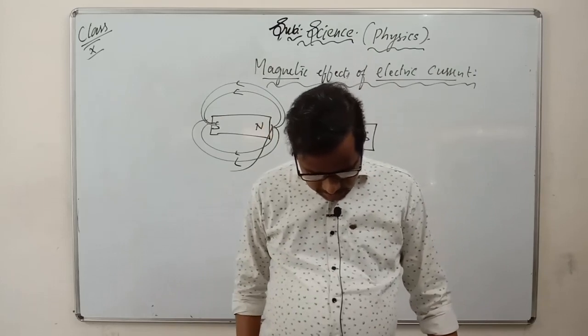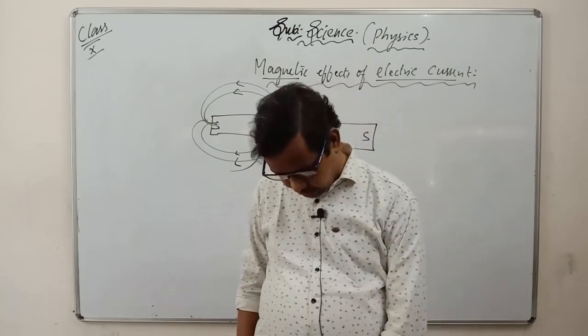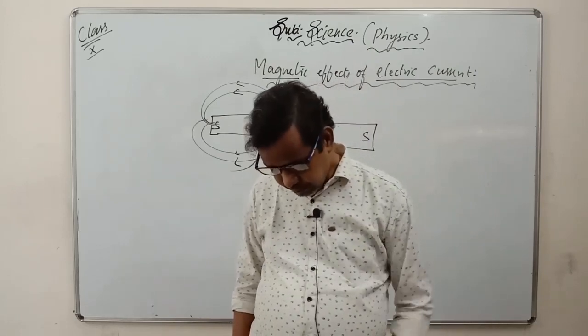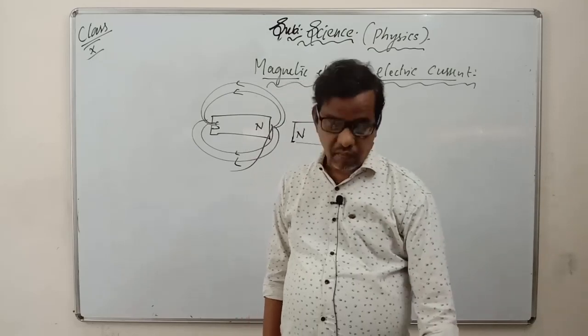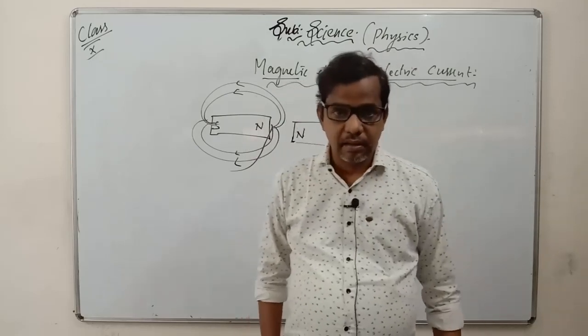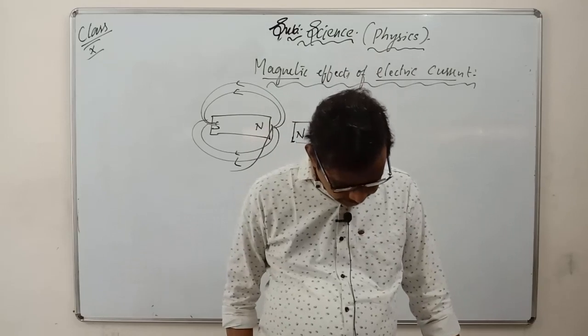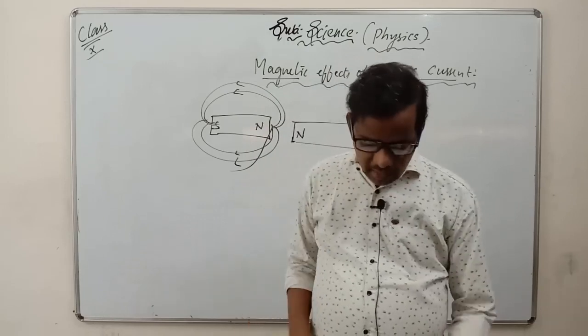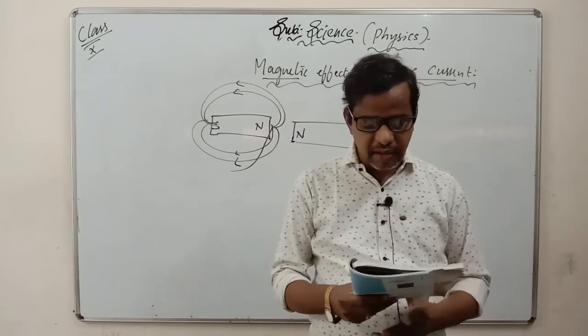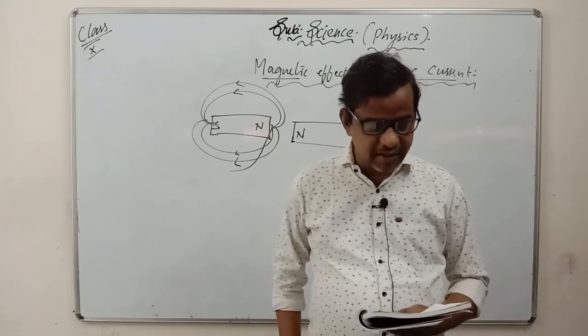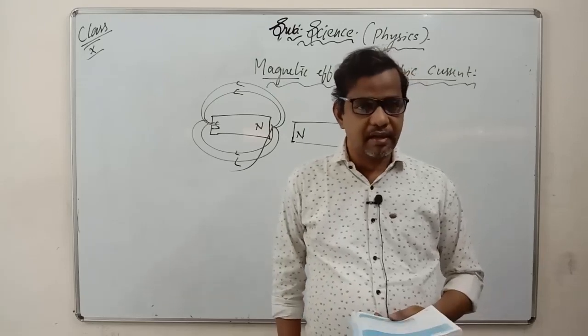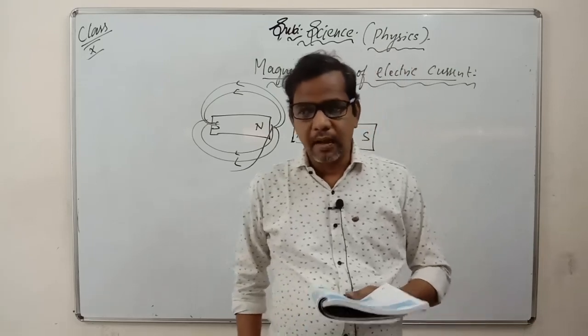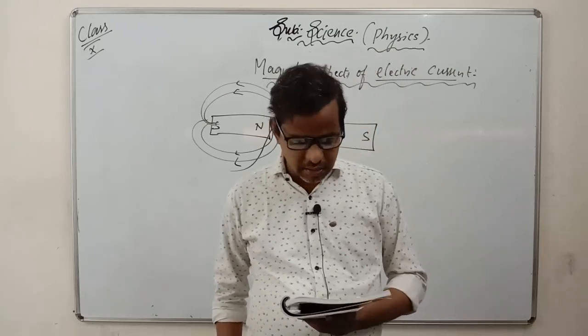Magnetic field due to a current carrying conductor. This is a very important one. So what happens if a conductor is carrying an electric current? He has given one activity, but don't write this activity, because this activity can be done in the school only. So just go through the activity here.